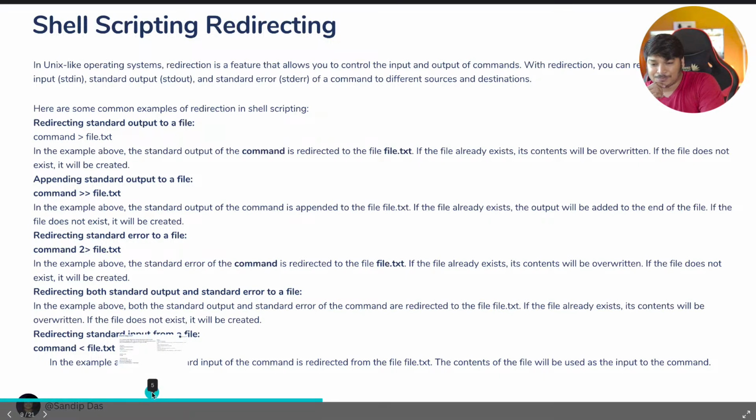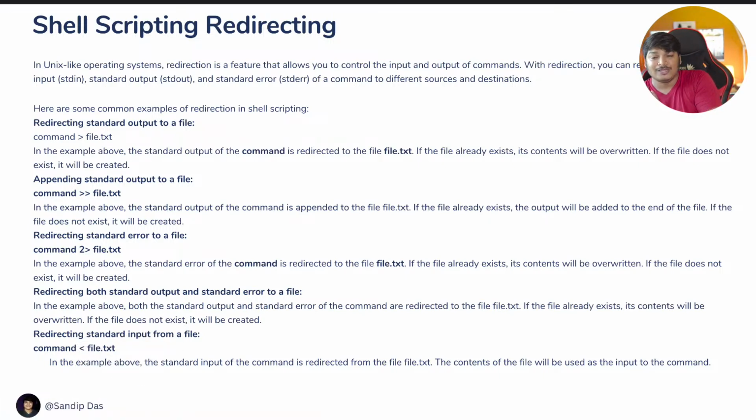Now there is redirecting standard input from a file. The example I've shown you is more about how, from a command, you write the output to a file. What if you want to input the commands from a particular file? Of course you can do that. In this example I was using the greater than symbol; now this is the less than symbol. So: command, then less than symbol, and the file txt.